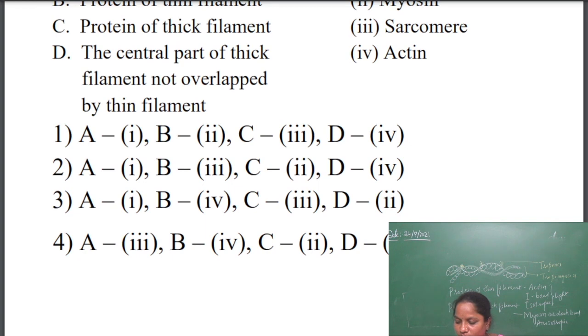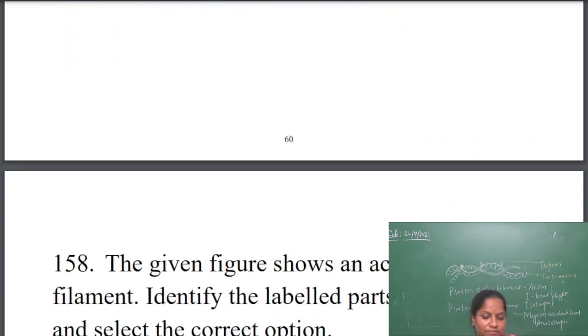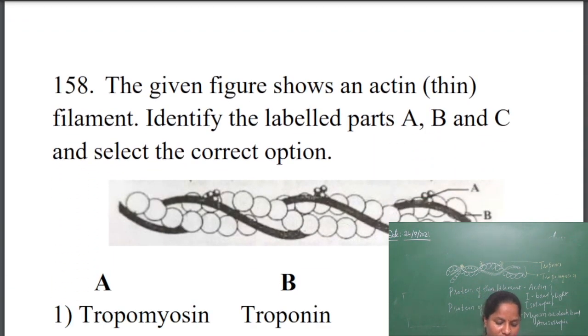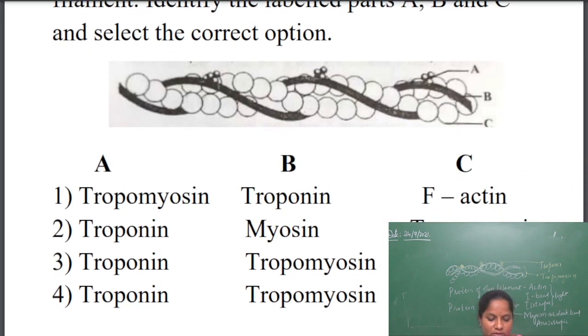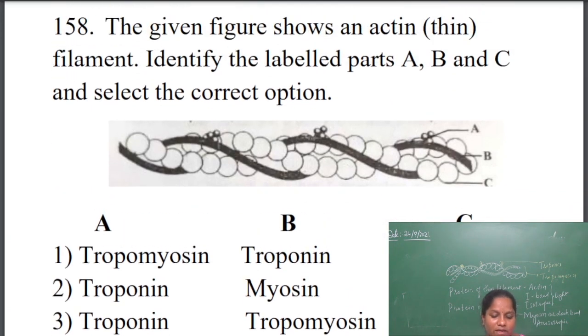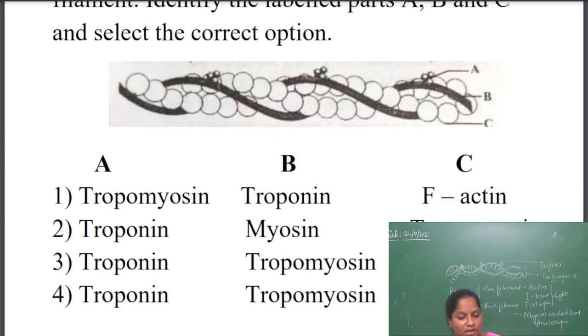Okay, next question. We have the diagram of the actin filament given. Here A is troponin, B is tropomyosin, and C.